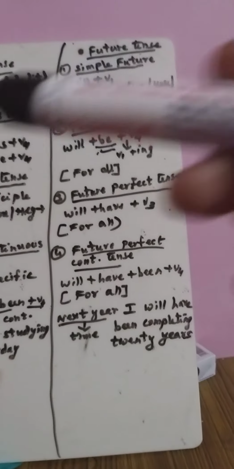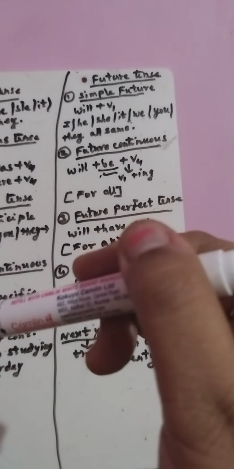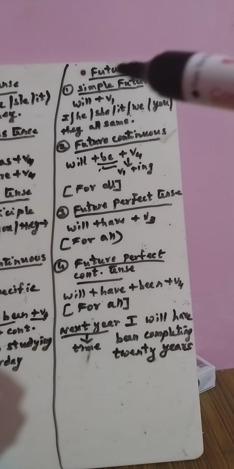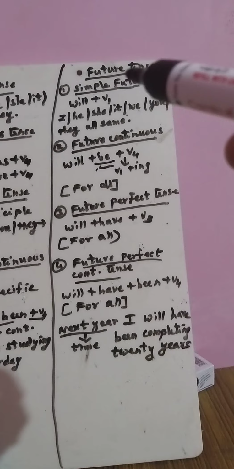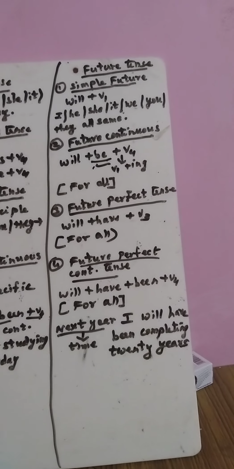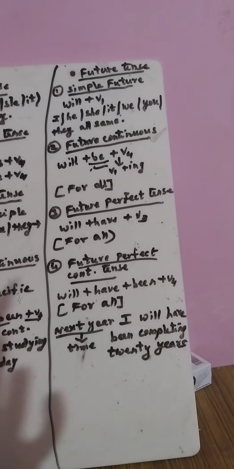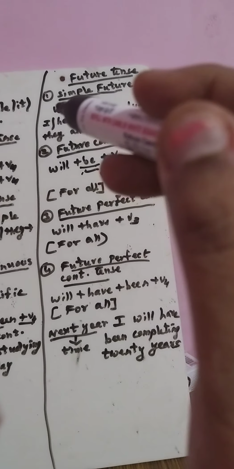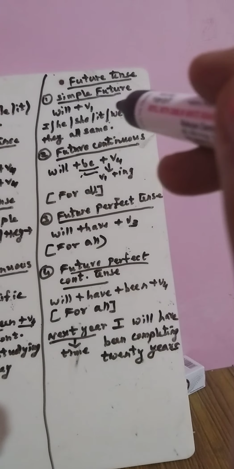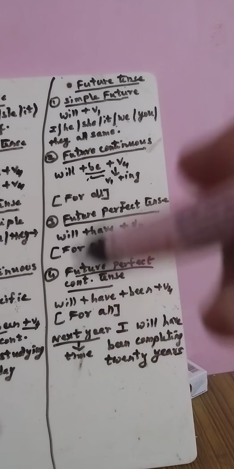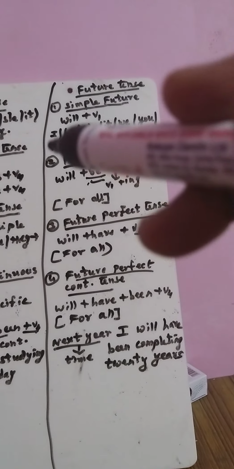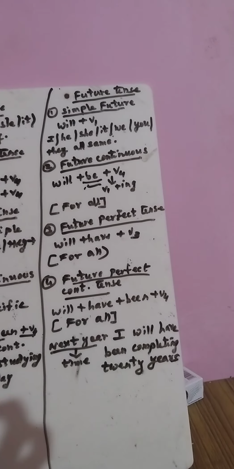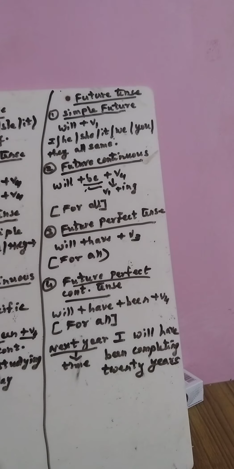Now the last. So you have finished 4 plus 4, 8, the bifurcation. Now remaining 4, which becomes 12. Simple future. Future is very simple. It's saying I will take only one verb, I don't want any confusion. So it is going with verb 1. But will is there. Nowadays shall is omitted. And all the personal pronouns will be having only will. So they are taken like: I will go to school, or they will go to school.